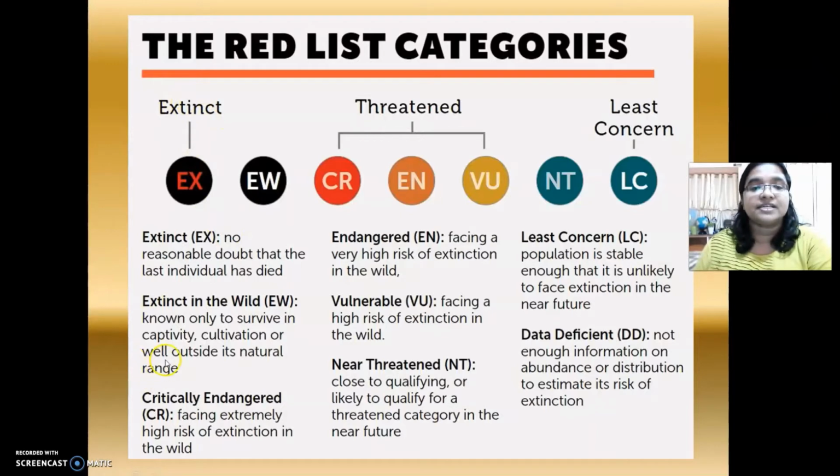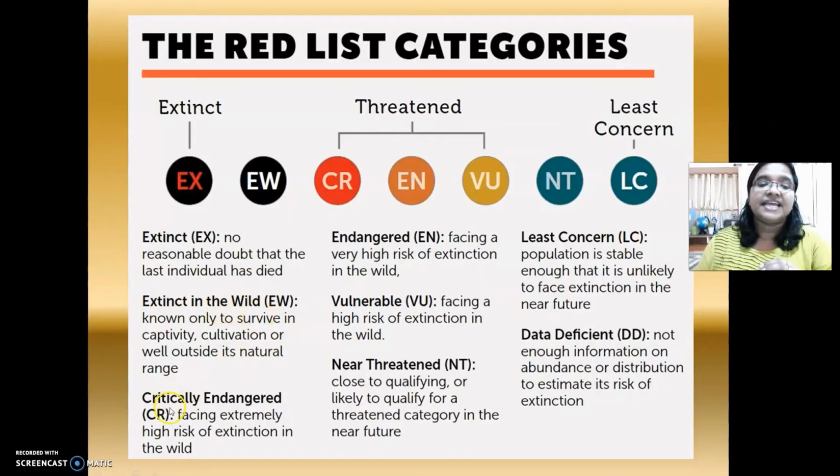The second one is EW, extinct in the wild. Such organisms can survive only under captivity or under cultivation and not under natural conditions. Such organisms are grouped under the category extinct in the wild.